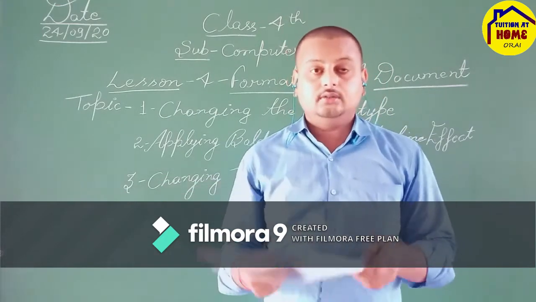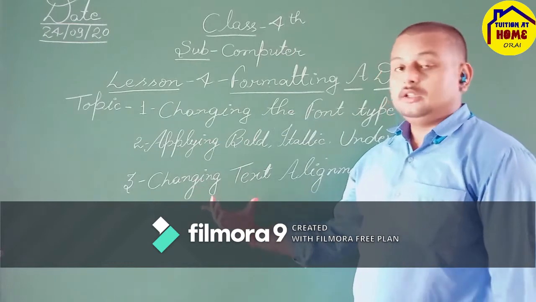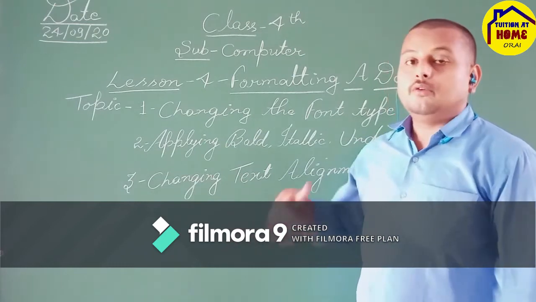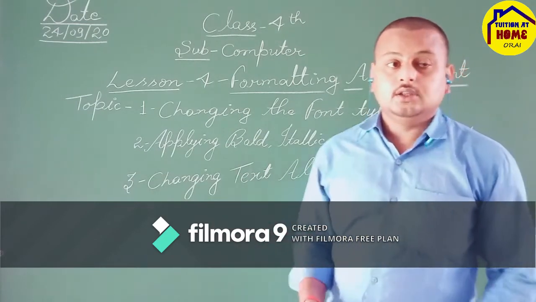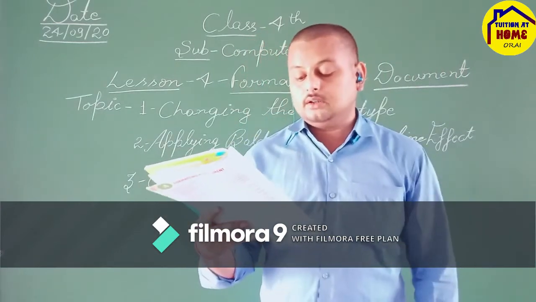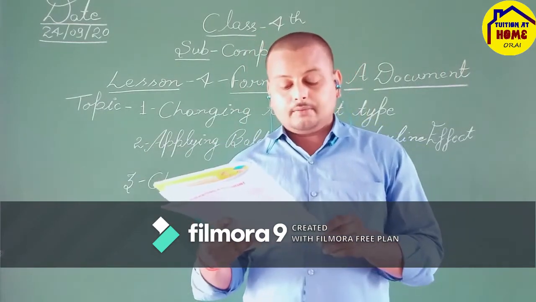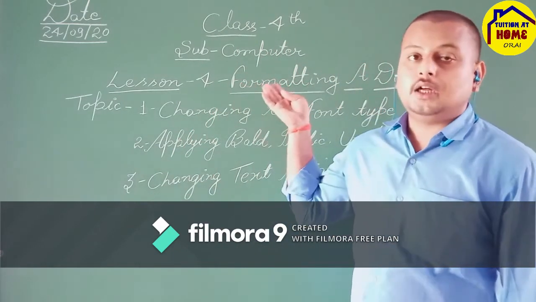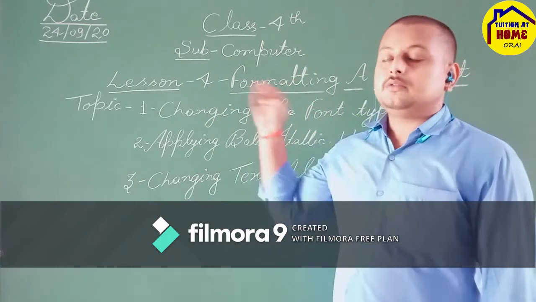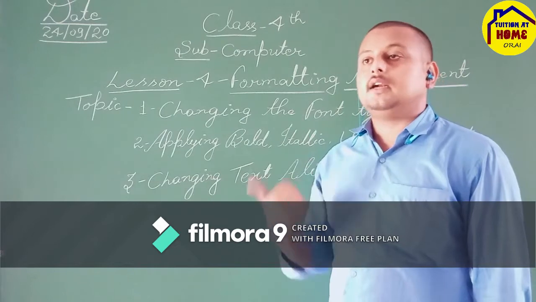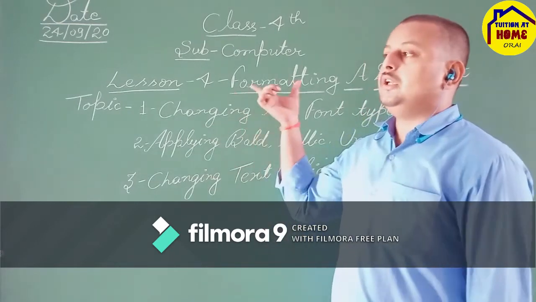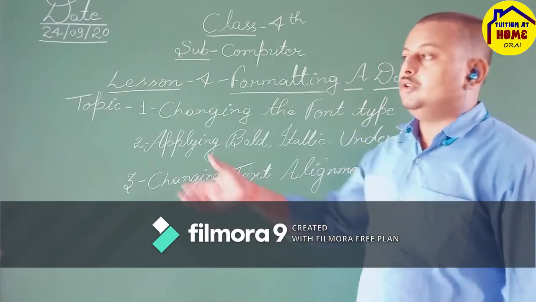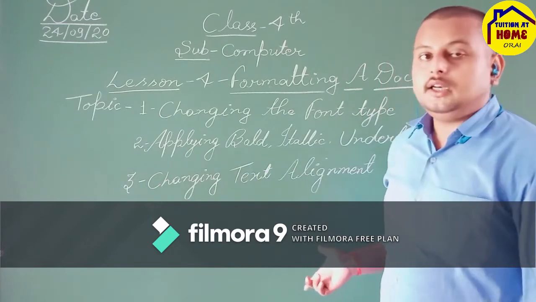Now how do we use this feature? What are the steps you can follow to get this feature over the document when you are typing? Select the text, then click any desired alignment button in the paragraph group on the Home tab. In the Home tab there is a paragraph group. You can choose one of these four text alignments: left, right, center or justify. After choosing, all the text you type in the document follows your chosen alignment.